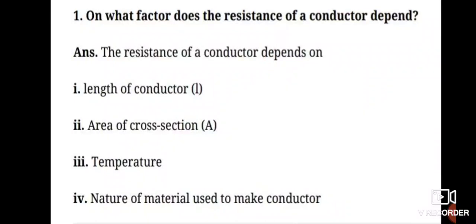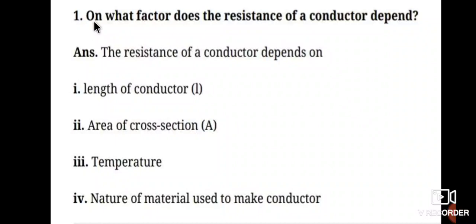What is resistance? Resistance is the property of a conductor to resist the flow of charges. Resist means opposes the flowing of charges through them. That property we call resistance. It can be symbolically represented by the capital letter R. The SI unit of resistance is ohm.